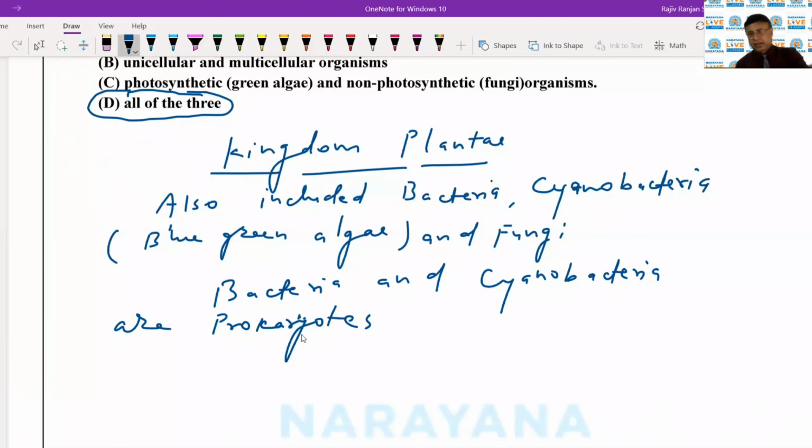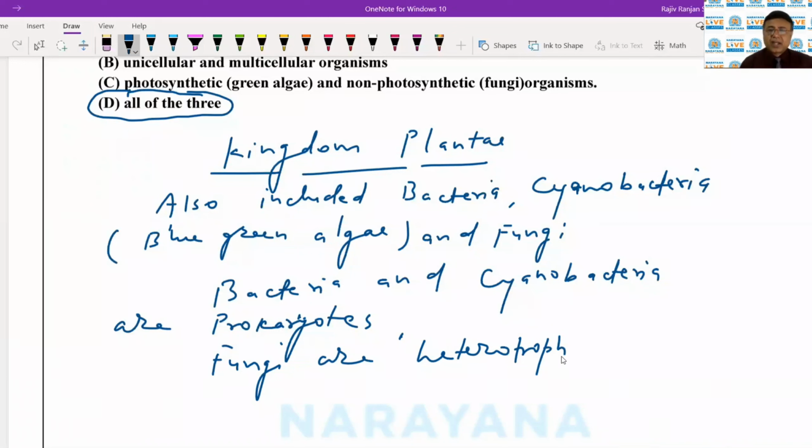Secondly, fungi are heterotroph. Fungi are eukaryotes, but they are heterotroph, and the only reason they were included in kingdom Plantae was that they have got the cell wall. So despite being heterotroph, fungi had been included in kingdom Plantae. तो fungi जो वो heterotroph है वो अपना खाना खुद नहीं बनाते हैं, लेकिन इसके बावजूद उनको जो है वो kingdom Plantae में रखा गया था.